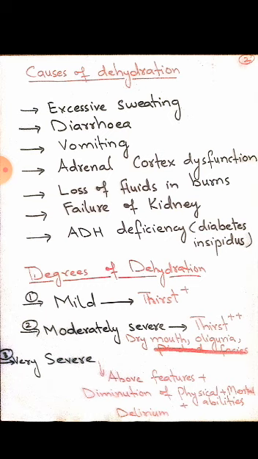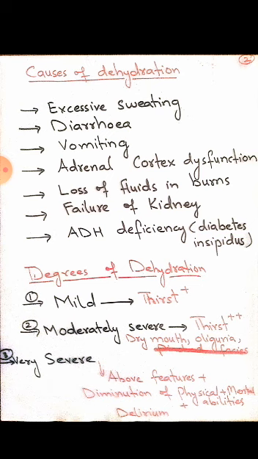Degrees of dehydration. Degrees are different from types. Types are primary, secondary, and mixed. Degrees are mild, moderately severe, and very severe. In case of mild dehydration, only thirst will be a positive sign. In case of moderately severe dehydration, thirst will be more severe, with dry mouth and oliguria.